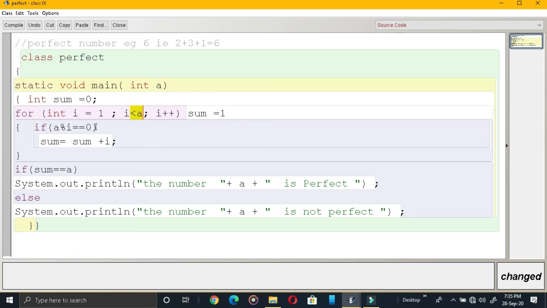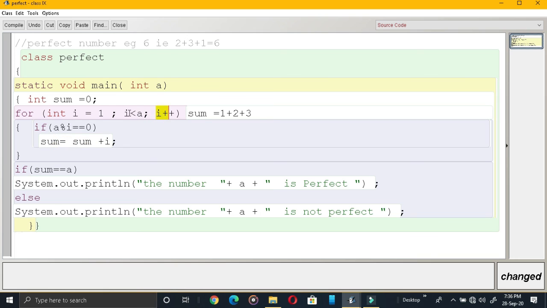Now the condition is true. Coming over here, 6 modulus 2 is equal to 0. Yes, in this case also 2 will be added to sum. Now i++, this becomes 3. Condition is true. 6 modulus 3 is equal to 0. Yes, again 3 will be added. Next, this becomes 4. 6 modulus 4 is equal to 0? False. This won't be added, because 4 is not a factor of 6. i++. Then 6 modulus 5 is equal to 0? No. So this also won't be added.